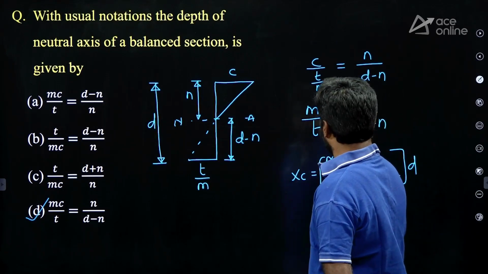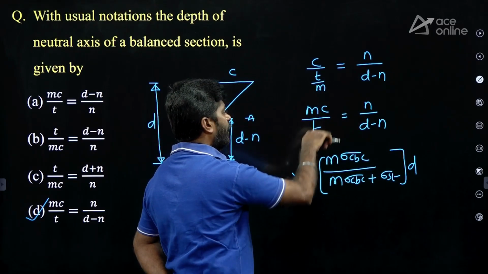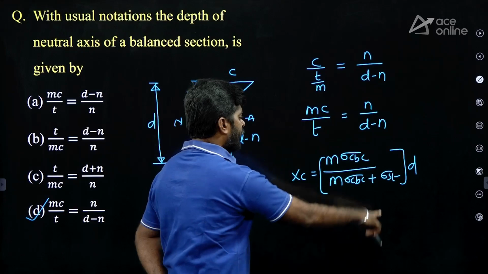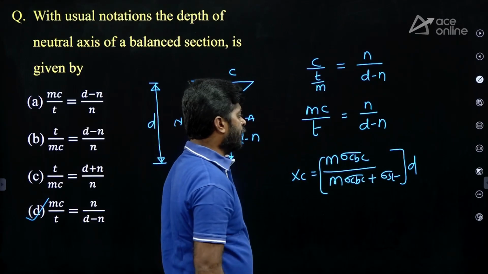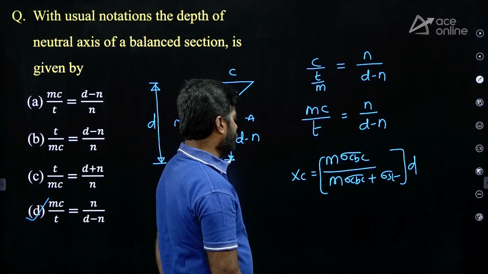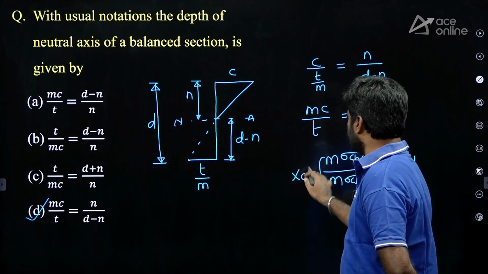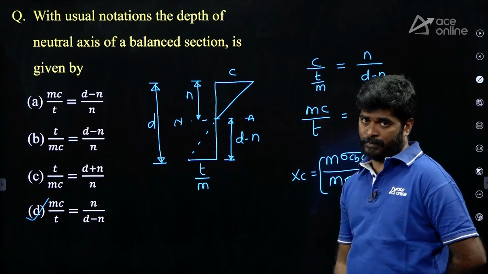When you simplify this, you will get the same, but in place of sigma cbc they have given C, and in place of sigma st they have given T. In place of xc they have given notation n.